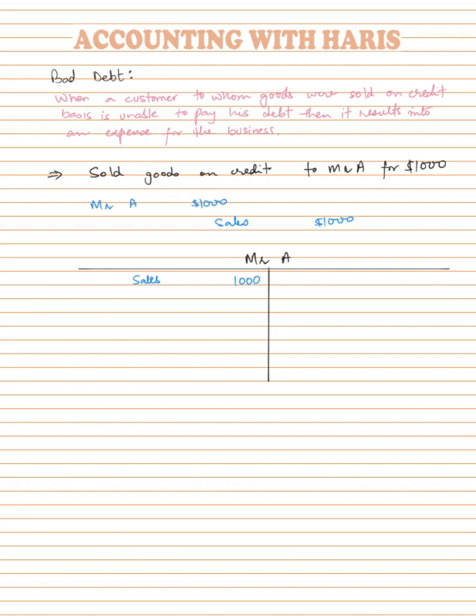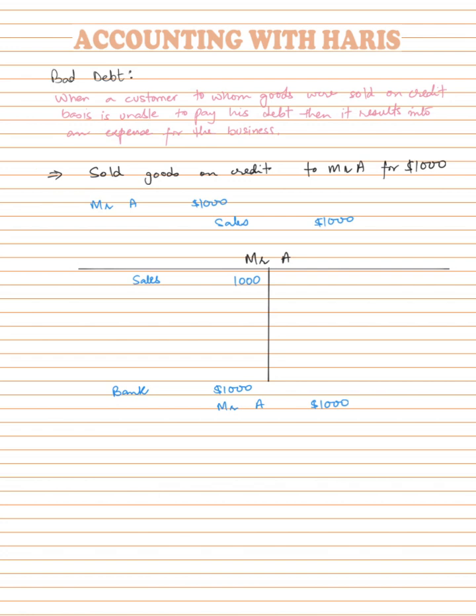Now let's say Mr. A pays us this amount in future. How would we make the entry to record the payment? We will receive this amount of $1,000. Let's say we receive it via check, so we will debit our bank account by $1,000, and our receivable would decrease when he pays us, so we will credit Mr. A by $1,000 because if an asset reduces, we credit the asset. So Mr. A gets credited.